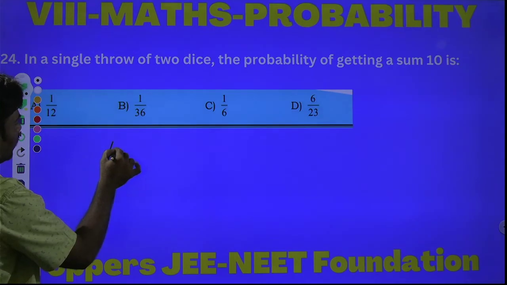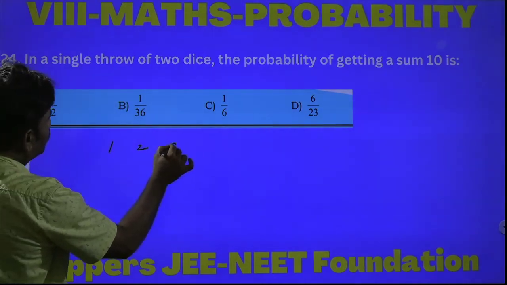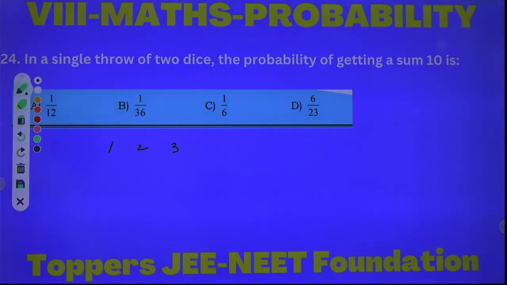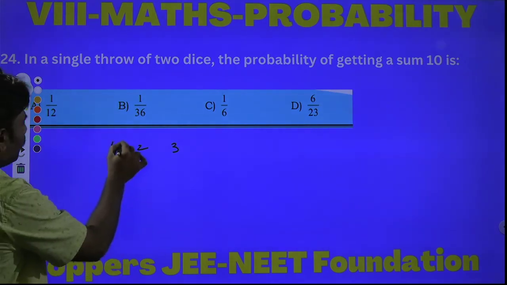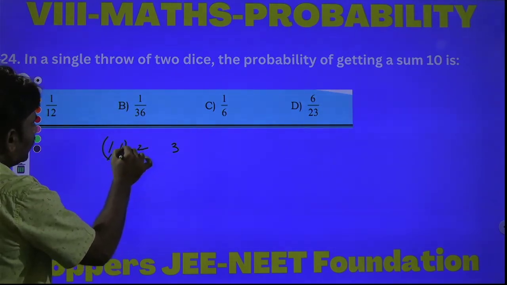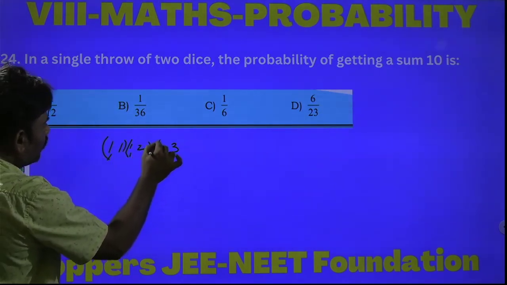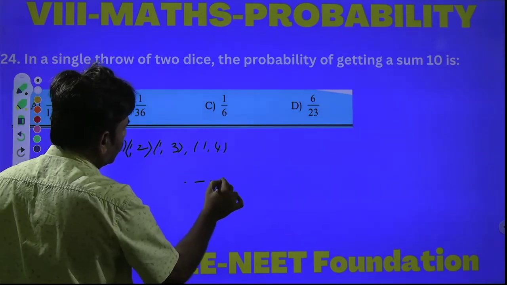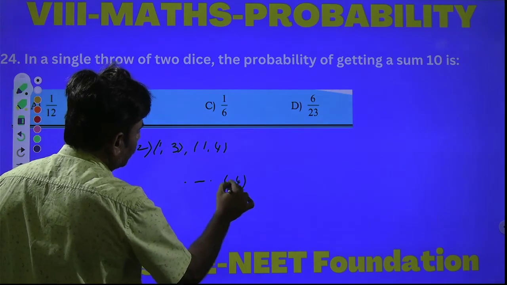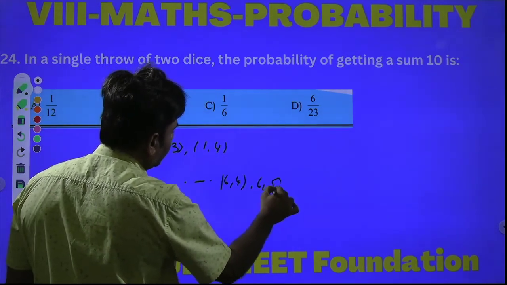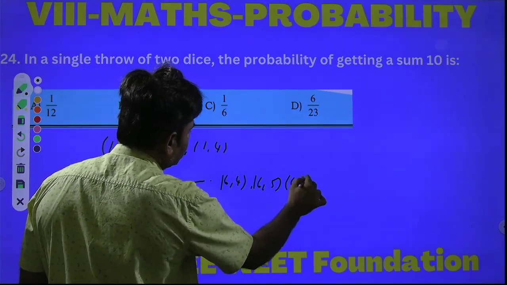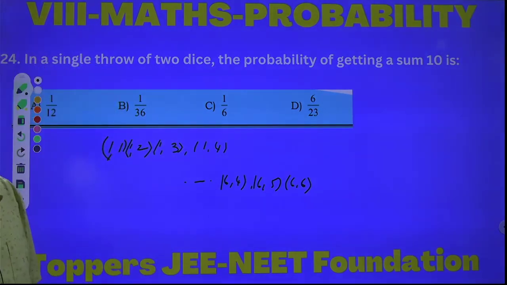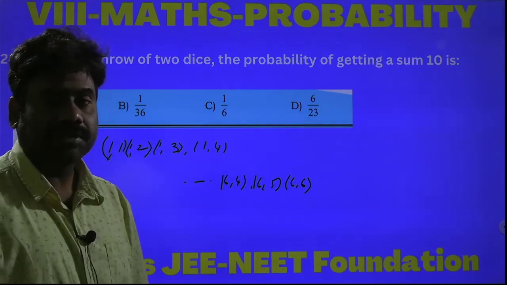For a single throw of 2 dice, the possible outcomes are 1,1, next 1,2, 1,3, 1,4 and so on, up to 6,4, 6,5, 6,6. Total number of outcomes: 2 dice are thrown, so 6 power 2, which means 36. Total number of outcomes is 36.